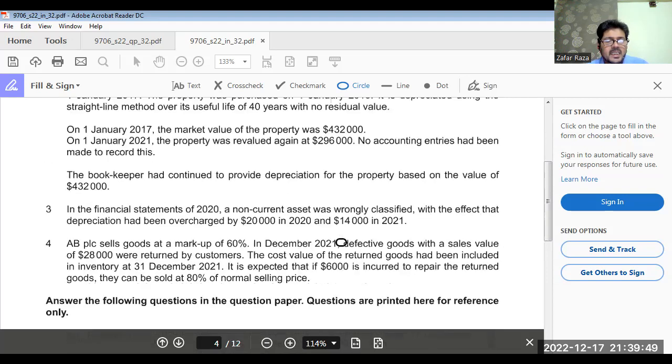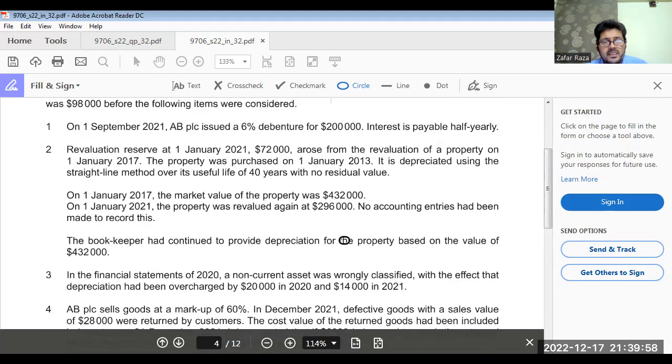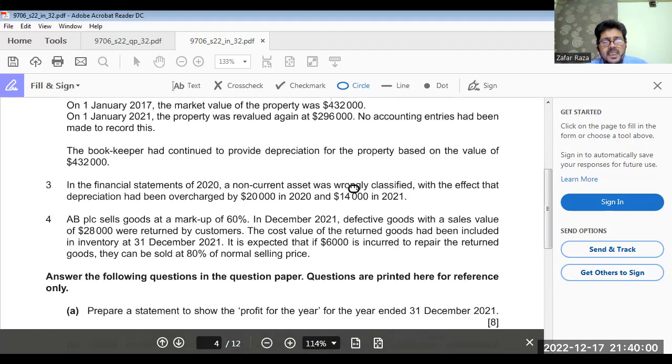Okay. In the financial statement 2020, a non-current asset was wrongly classified with the effect that depreciation had been overcharged, $20,000 in 2020 and $14,000 in 2021. So we are only concerned with $14,000. Okay. What happened in 2020? Leave it. Okay. ABC PLC sells goods at a markup of 60%.